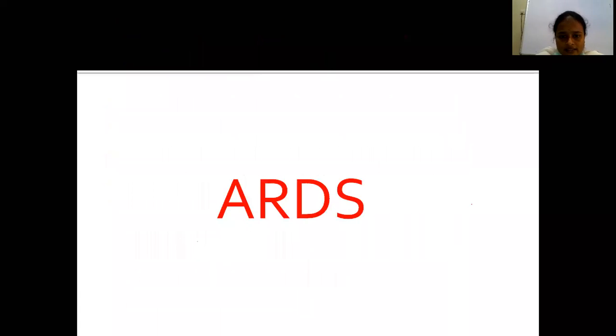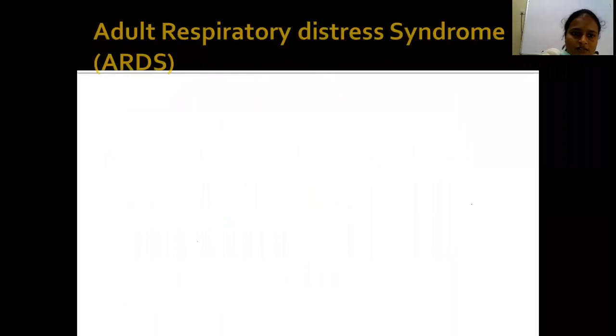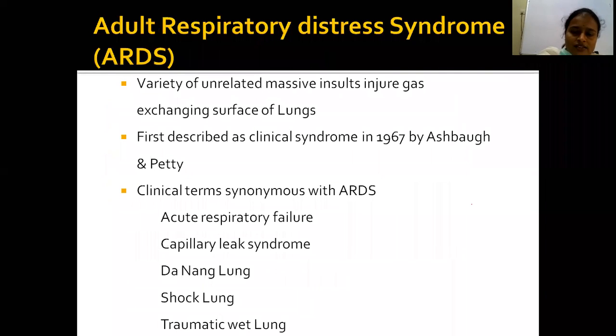Then coming to ARDS. ARDS is acute respiratory distress syndrome. What is ARDS? Any unrelated massive insults that injure the gaseous exchange surface of the lungs can cause ARDS. It was first described in 1967 by Ashbaugh and Petty. The other clinical terms for ARDS are acute respiratory failure, capillary leak syndrome, Da Nang lung, shock lung, or traumatic wet lung. These are the other synonyms of ARDS.